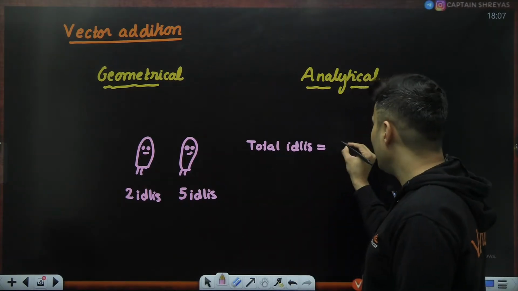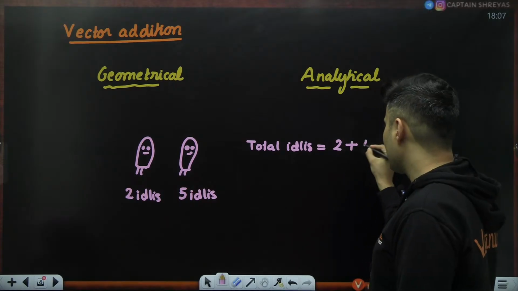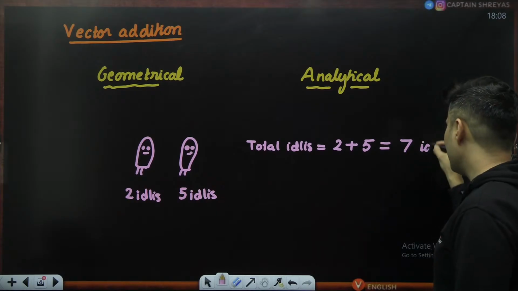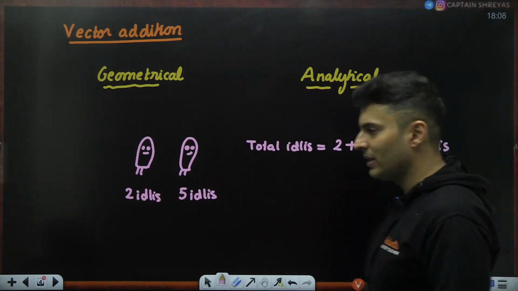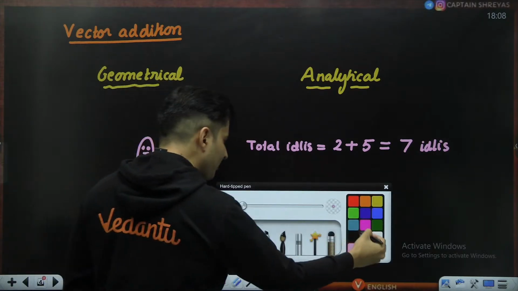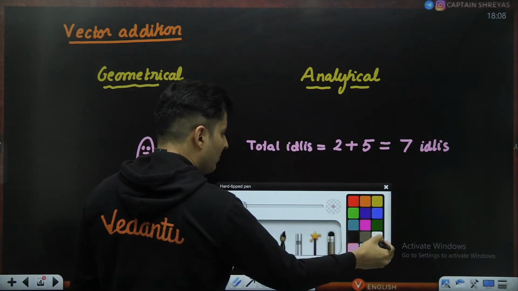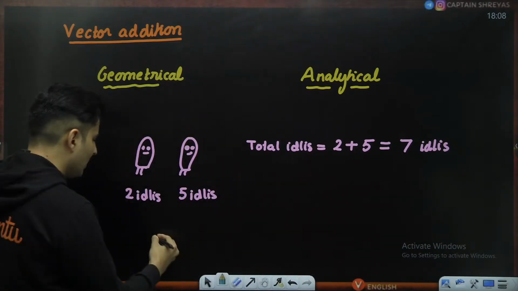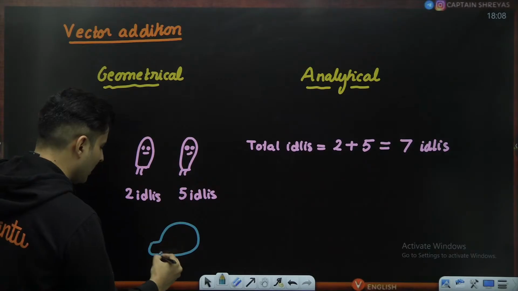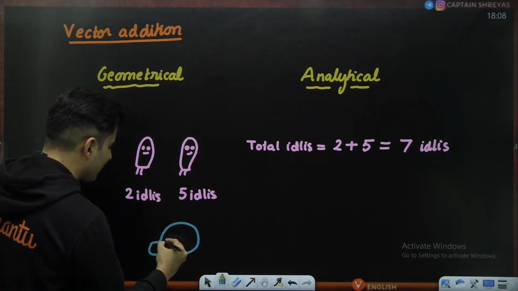Yes, the total number of idlis is nothing but 2 plus 5, which is nothing but 7 idlis, isn't it? The total number of idlis is 7 idlis. It's just a simple scalar addition. Now what happens is, there was a Champa who was passing by. Yes, there was a Champa who was passing by. She was going in a car. Like this, and the Champa's car broke down.